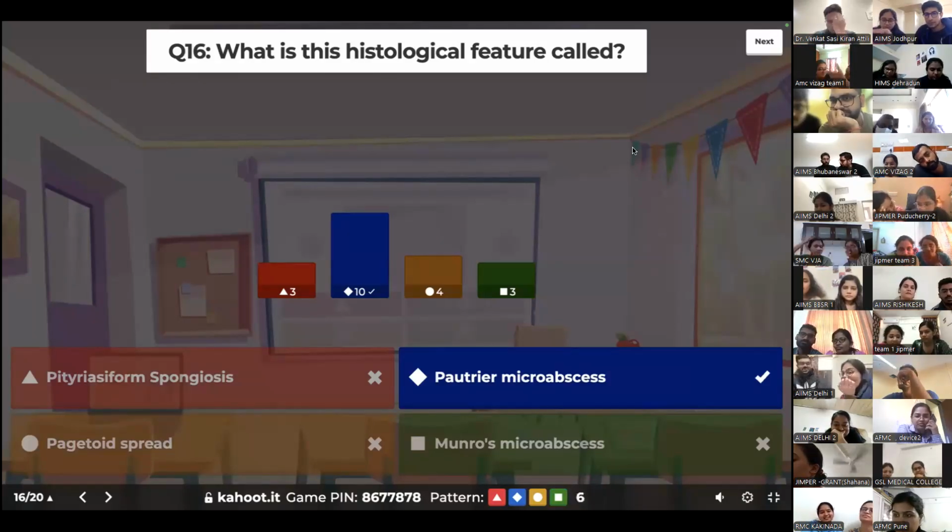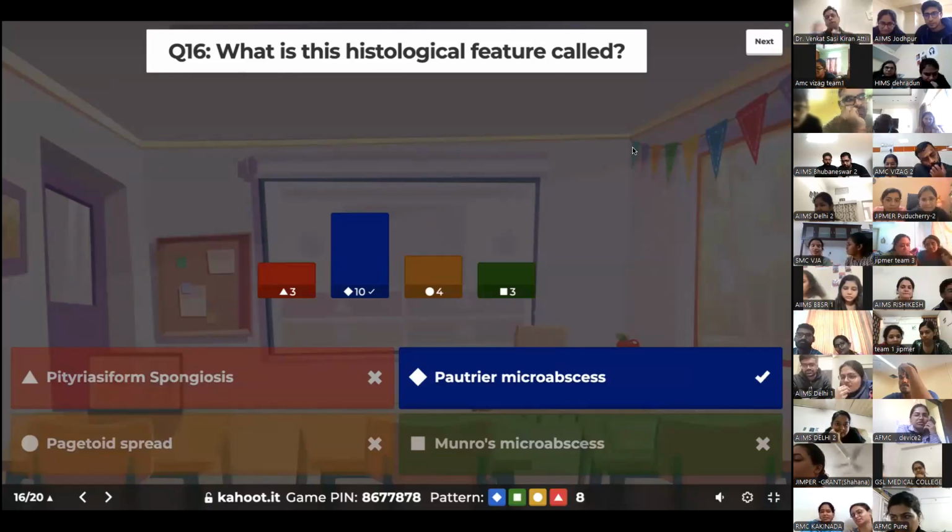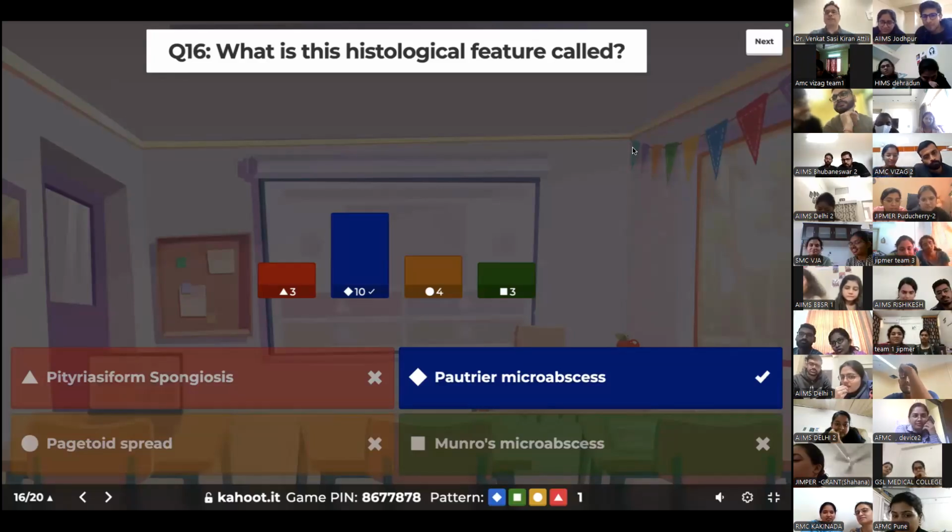Pagetoid spread is probably a reasonable differential, but then pagetoid by definition implies single cells. They're not in groups. They can sometimes go in groups, but when you say pagetoid, you mean single cells ascending. Munro's microabscesses are usually neutrophils, and it's seen in the setting of psoriasis. I didn't show you psoriasis, so that's not what it is.